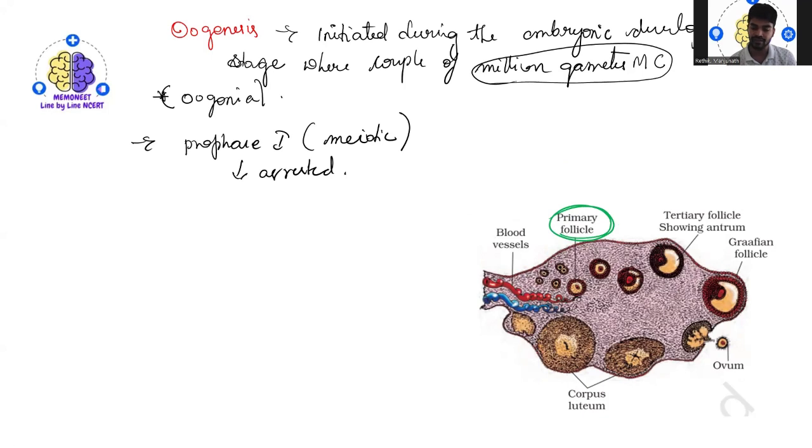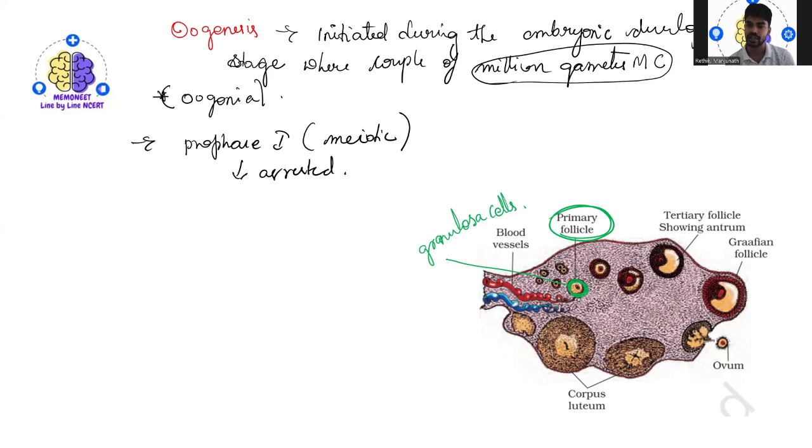And each primary follicle is surrounded by a large number of cells. See the cells I'm marking, the green ones I'm showing you. Those are called granulosa cells.